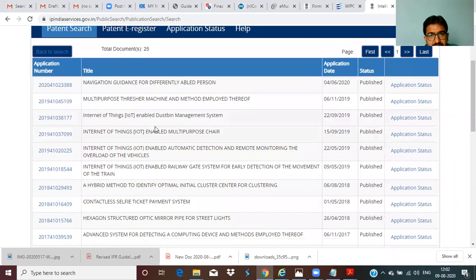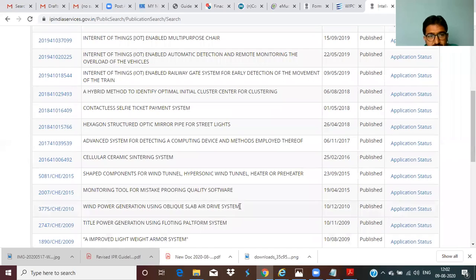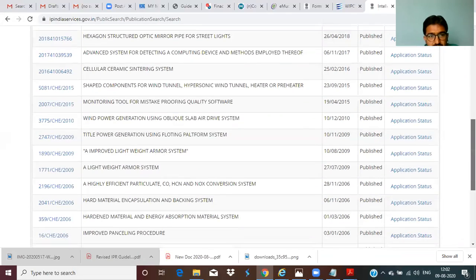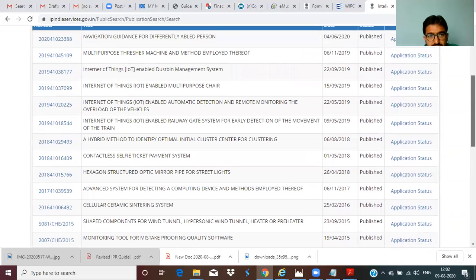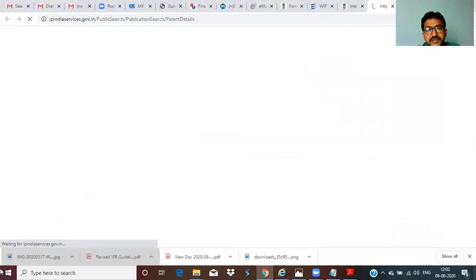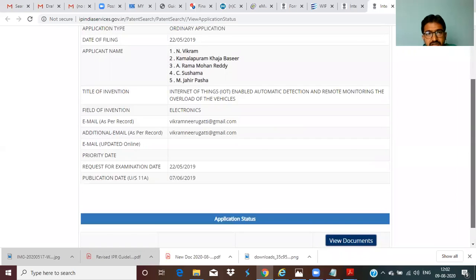This is for example. Say for example, we are looking for Internet of Things enabled railway gateway system or vehicle load also be there. This is my patent. This is monitoring. This is also my patent. And fine. This is vehicle load. See here, vehicle load. Application. Click on application status. Now these are the inventors.